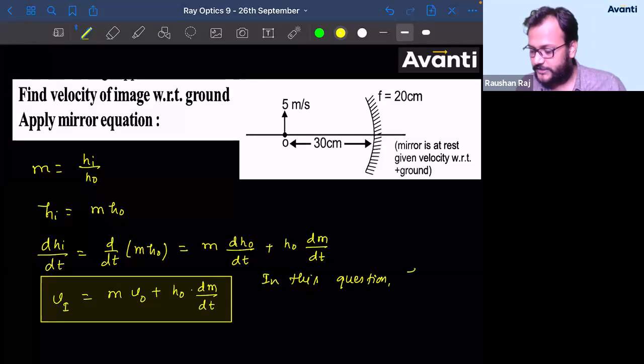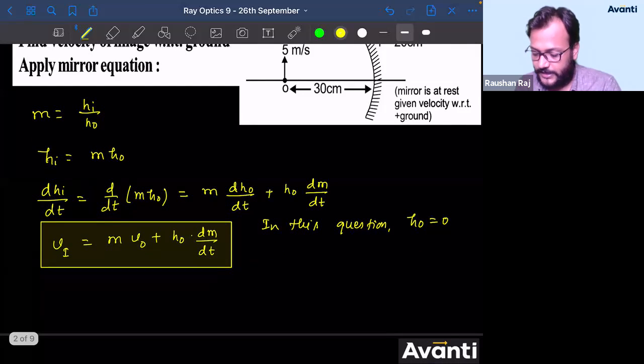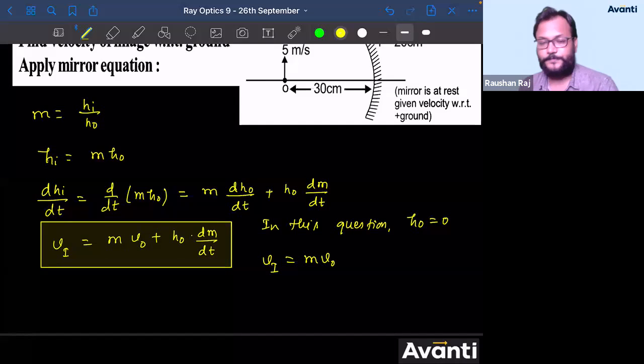In this question, what is h0 left? 0. So put the value of h0 as 0 and then get the answer. Velocity of image will be equal to m into v0. Alright guys, let's put the value of m and the value of v. What is the value of m, bachcha log?